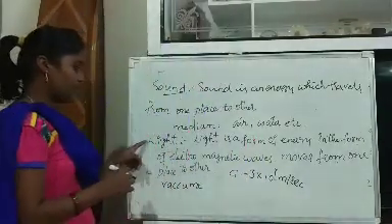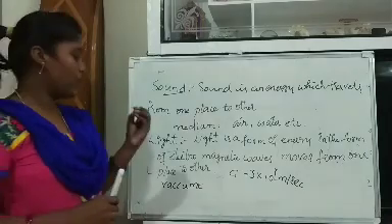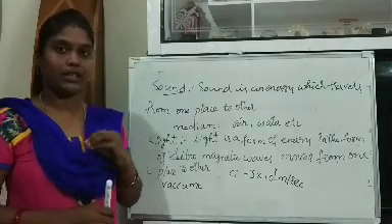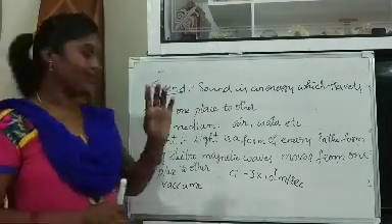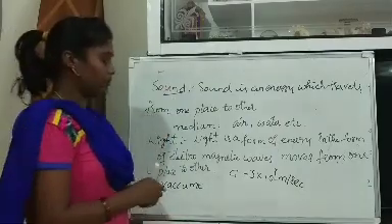Light has some properties. It has 6 properties. Among them we have one property here, that is reflection.